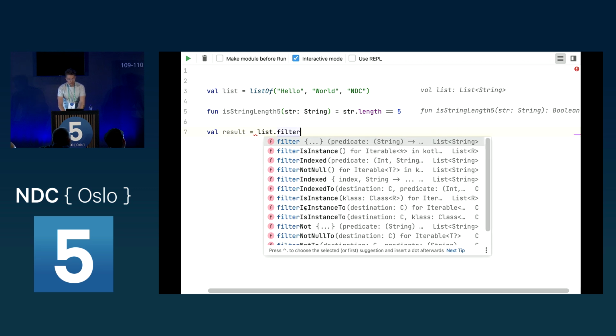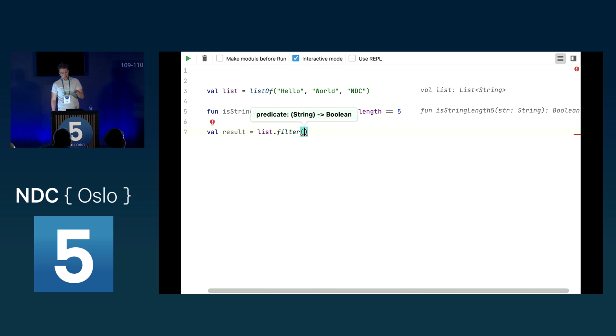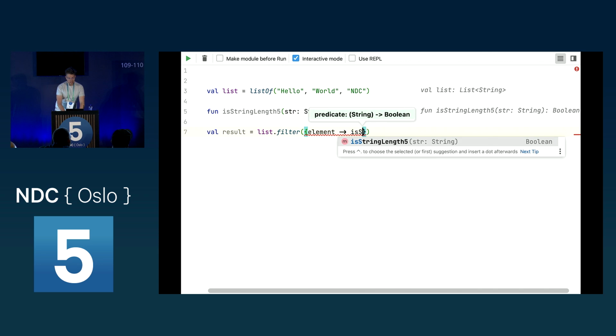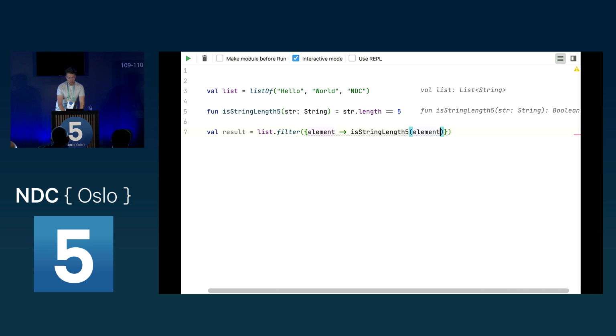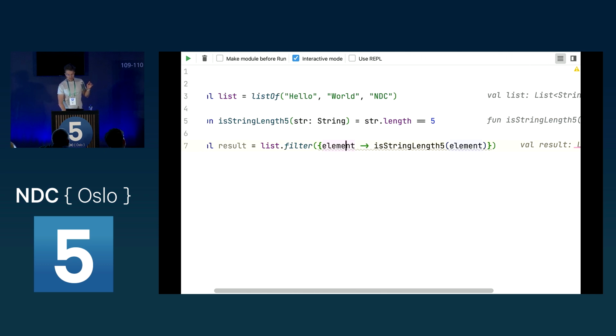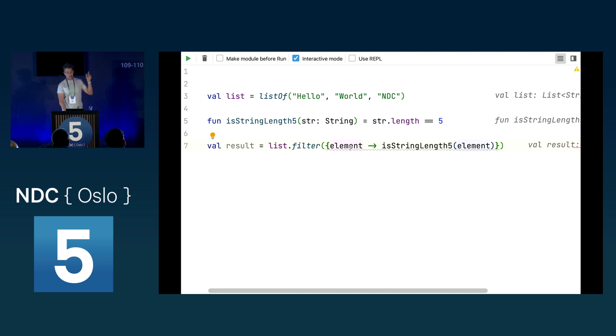Now, as you can see, there are many ways to do this, but let's start simple. We have a filter function which just takes a lambda, and we pass it this element and say is string length 5 and pass in the element here. Now, in Kotlin, if you have a lambda which takes only one input element, you can remove this and say this is implicitly it, because it knows that it's the only thing that goes into the lambda, so it has to be this it.